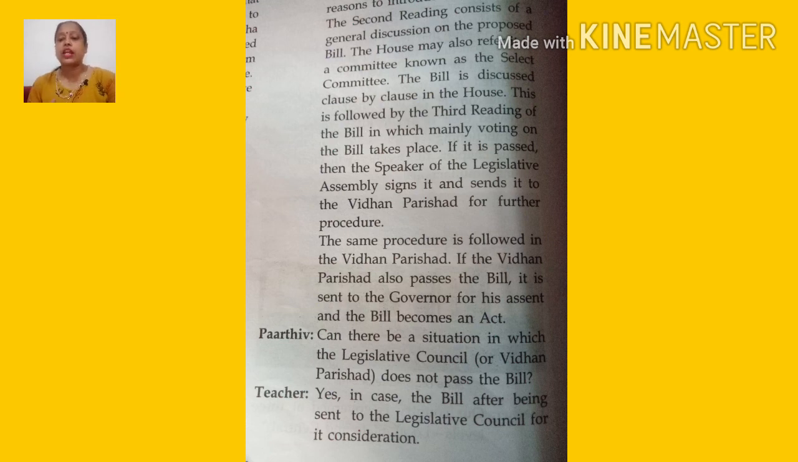The same procedure is followed in the Vidhan Parishad also. Whatever procedure I have explained right now, the same procedure is followed in the Vidhan Parishad. If the Vidhan Parishad also passes that bill, it is sent to the governor. So first it is passed in the Vidhan Sabha, then in the Vidhan Parishad, and then it is sent to the governor for his assent, and the bill becomes an act. Only then does it become an act.